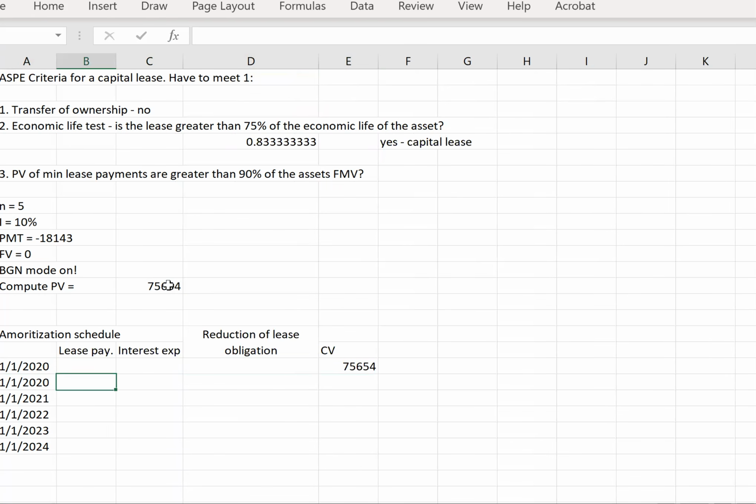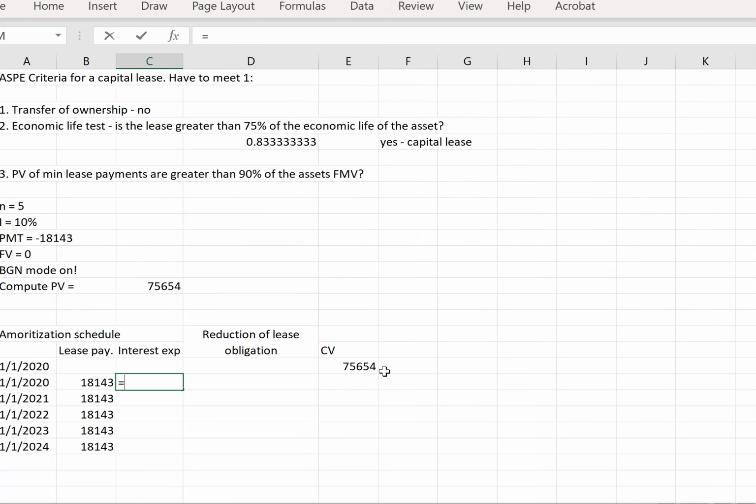Then we're going to say, okay, our lease payment each period is $18,143, which is going to be the same each period. Our interest expense is going to be at the market rate. So our rate here was 10%. Remember the lower of the two rates times the carrying value.